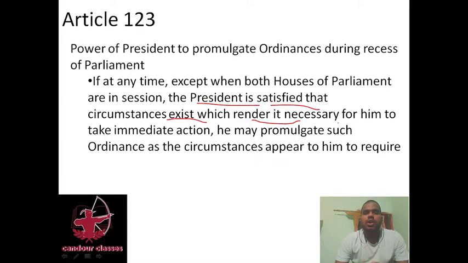For example, when the Farmers Bill 2020 came, it was in June 2020, and at that point of time no sessions of the houses were going on, and that bill came. Though the Corona crisis was there, it was not an emergency to amend that Farmers Bill. So under Article 123, the Farm Bill 2020 was implemented, and now it's going to be repealed in the winter session of Parliament.